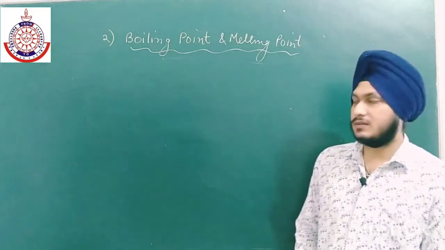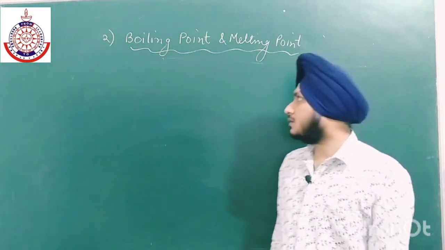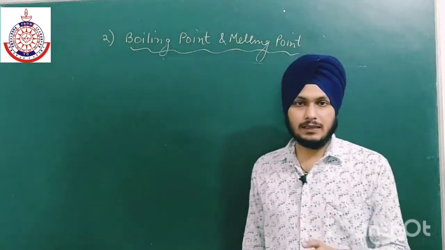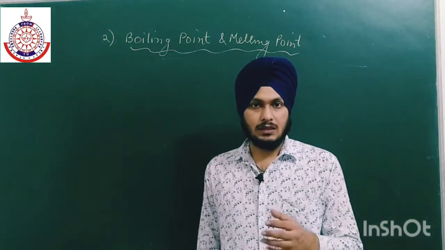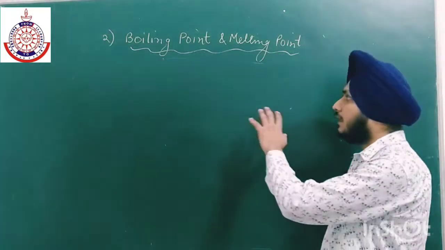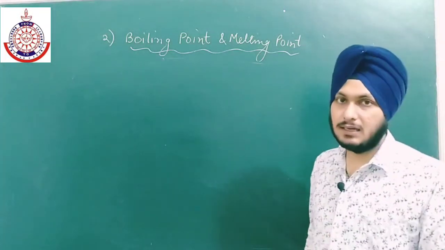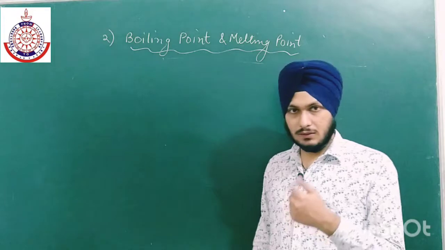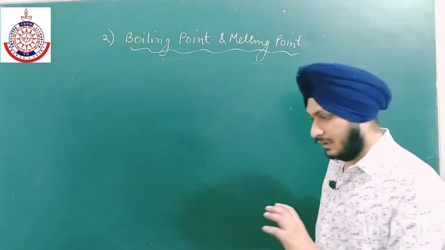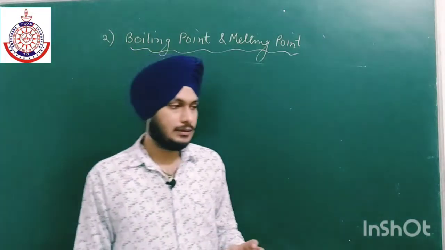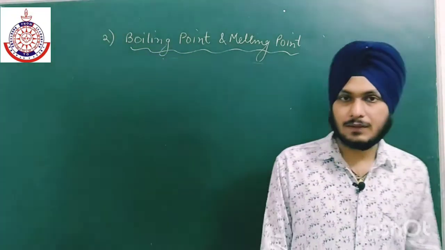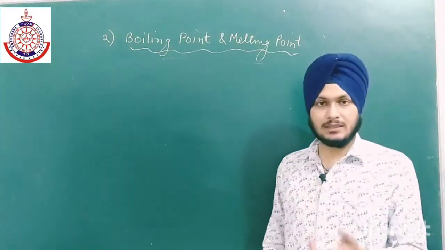So in case of melting point, the alkyl halide which is more symmetrical has a high melting point. If we talk about the haloarenes, the boiling point has the same trend as in case of haloalkanes, but in case of melting point we have to check the symmetry also.